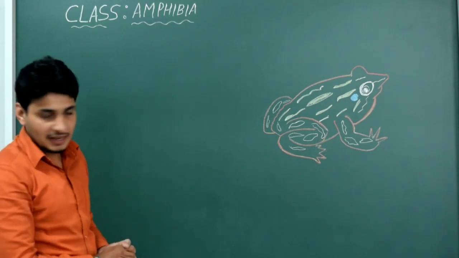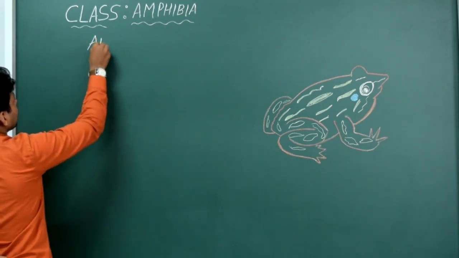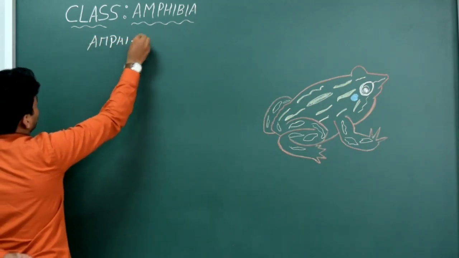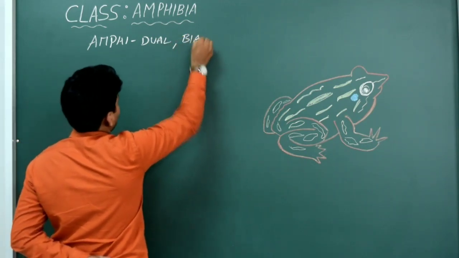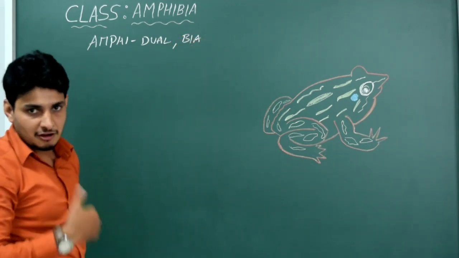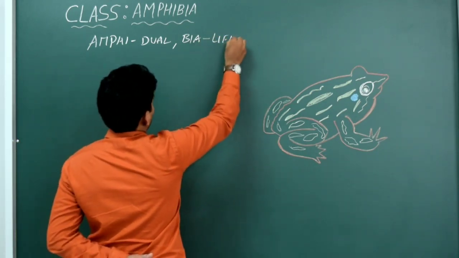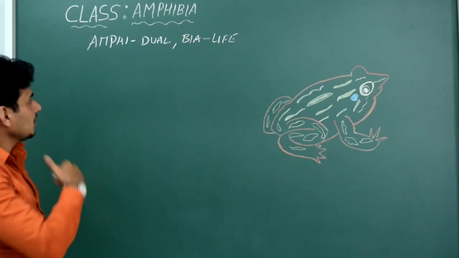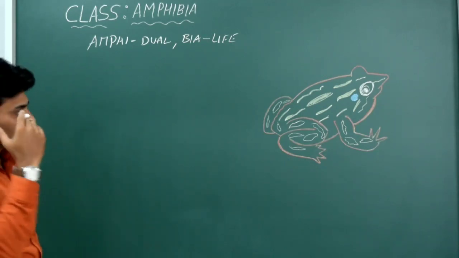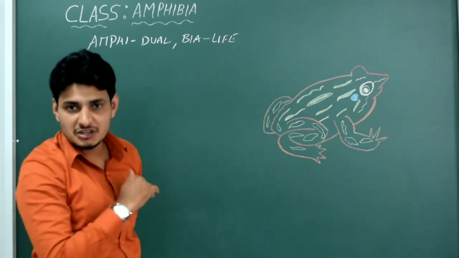The first class is Amphibia. Amphi means dual. Bia means life. So we write that Amphi is dual. Bia is nothing but bios. Bios means life. So Amphibia is nothing but the dual life. That means this particular organism can survive in both water as well as terrestrial condition.